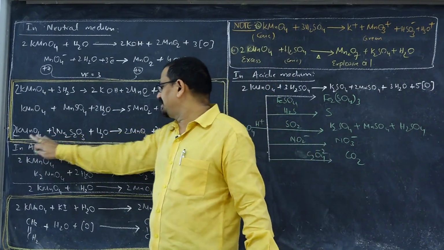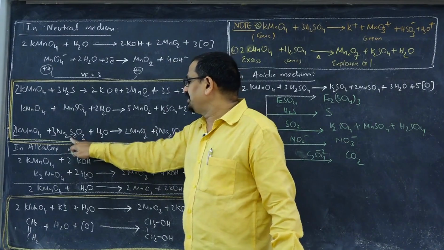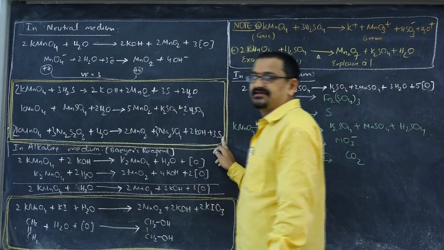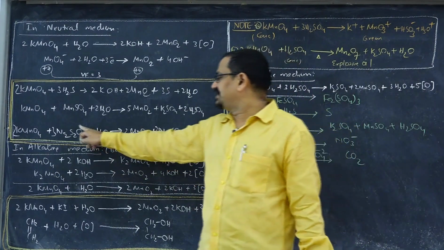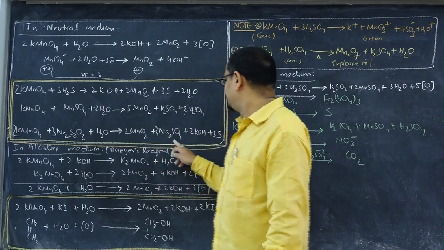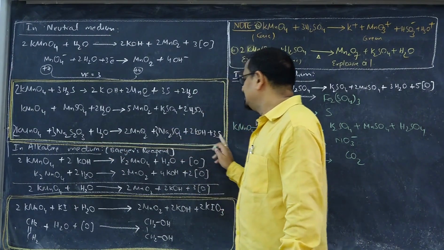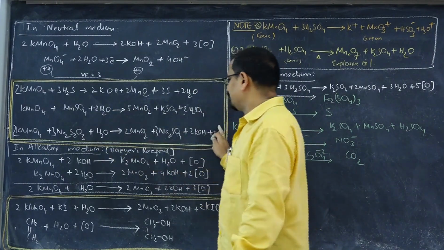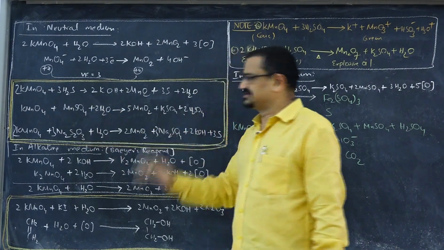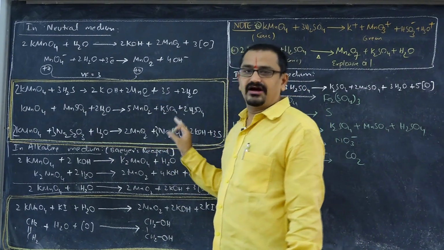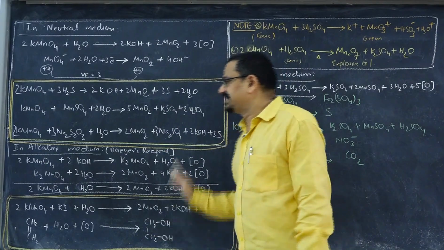And potassium permanganate also oxidizes sodium thiosulfate, hypo, to sodium sulfate and sulfur. Here sulfur is in +2 oxidation state. It changes to +6 in one product and 0 in the other: +2 to 0 is reduction, +2 to +6 is oxidation. So in this way, some properties of potassium permanganate in neutral medium can be studied.